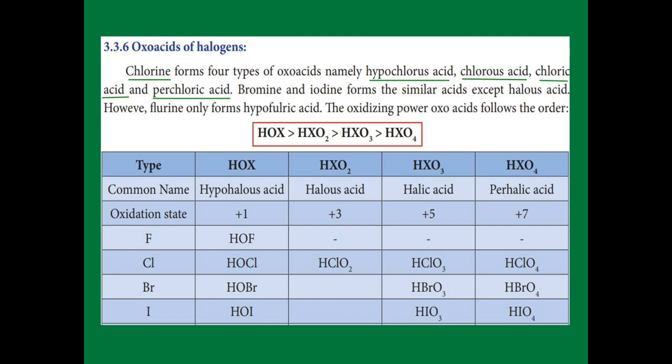Next, HIO3, iodic acid, HIO4 is periodic acid. And then the oxidation power of the oxo acids is given in the red color box. See that the oxidation power for hypohalous acid is greater than halous acid, halic acid, and then perhalic acid.